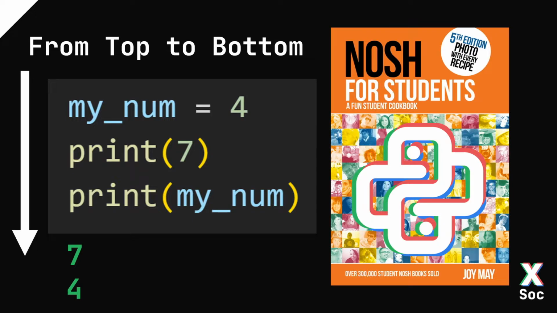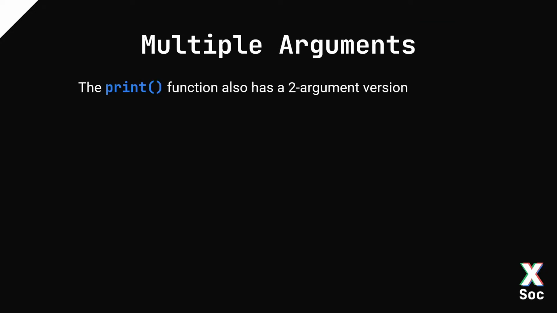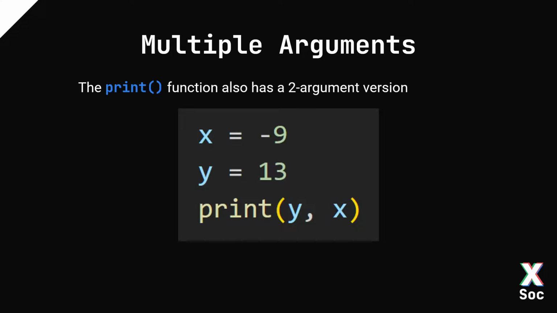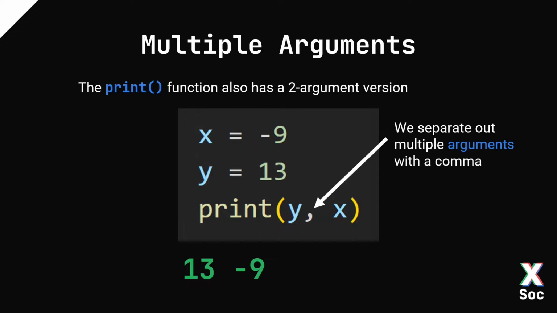Hopefully that's fairly intuitive. A brief aside, you can also have multiple arguments for functions. So the print function actually has a 2-argument version, like this, and here we will be able to print both out in the same line. So here we have 13 and -9. And here we're separating out multiple arguments with a comma.